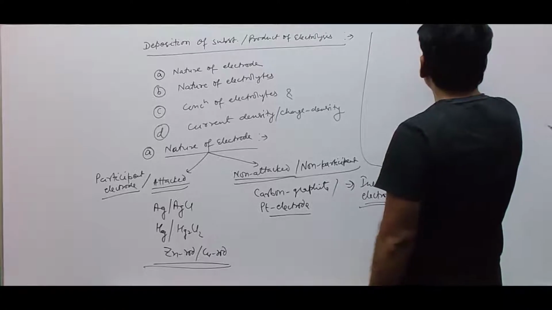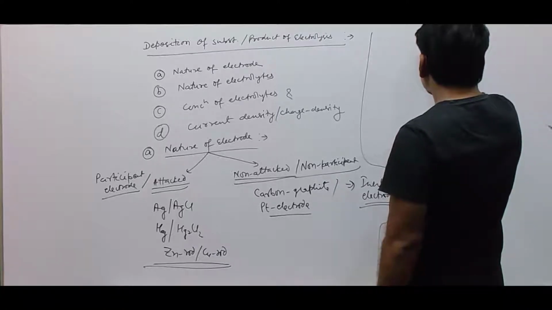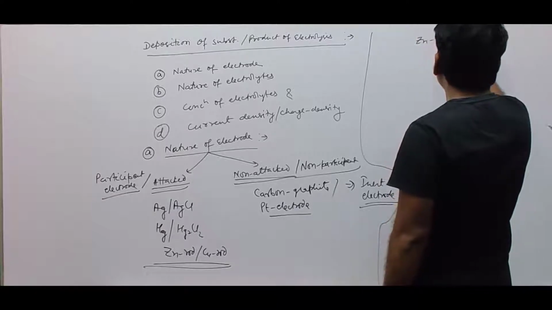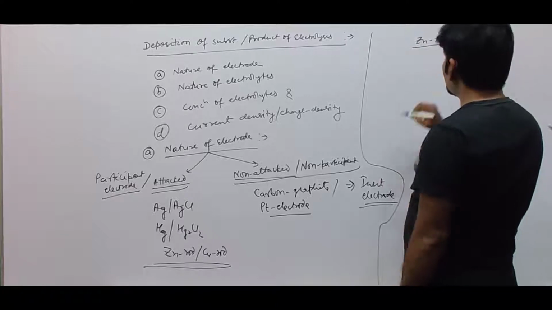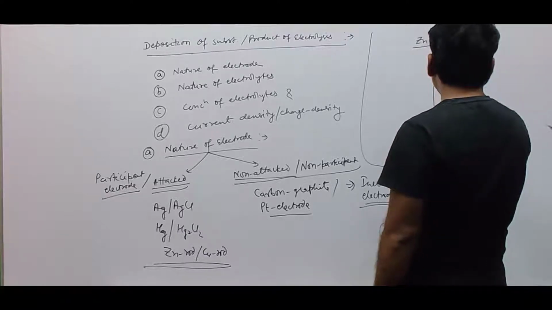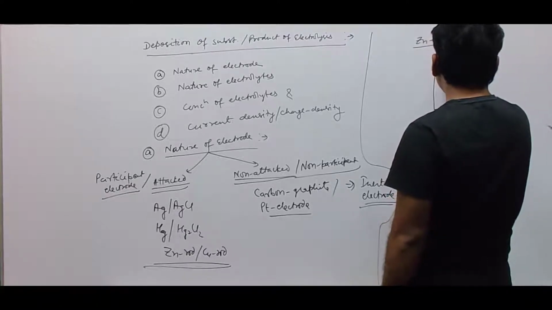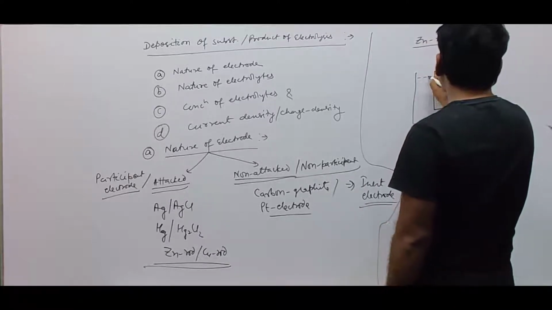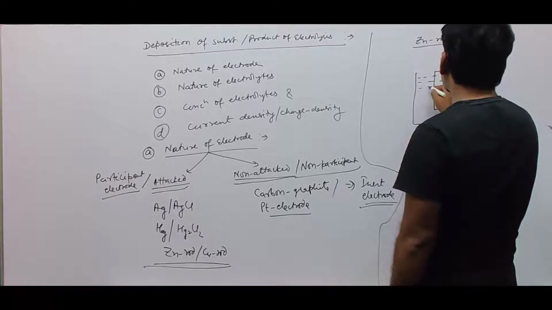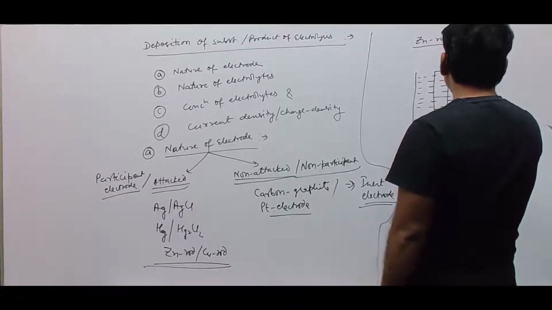Now, let's say we have a zinc rod as anode. When the zinc rod is dipped in solution, what happens?